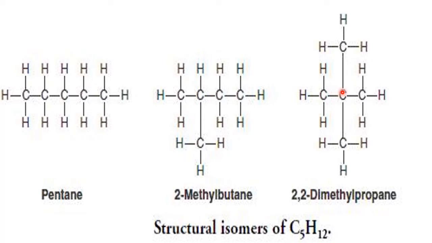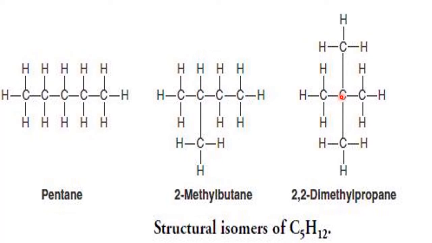Now out of the 5, 3 are in the chain. On the same carbon, one is branched above and one is below this carbon. So there are 2 branches, but the molecular formula is the same. As per the IUPAC, earlier it was called isopentane. Now it is called what? If you number 1, 2, it is called 2-methyl butane. It is a pentane, but it is called 2-methyl butane.